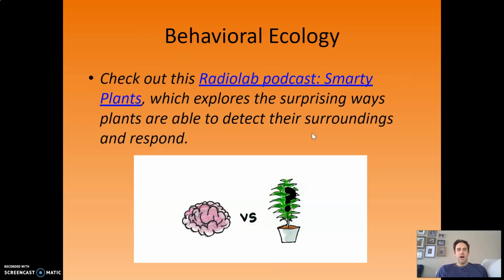Finally, there's a link to a Radiolab podcast called Smarty Plants, and this one will blow your mind with the way plants are able to detect their surroundings and respond. Maybe a little bit later on your own time, you could check that one out. That's kind of a bonus one.